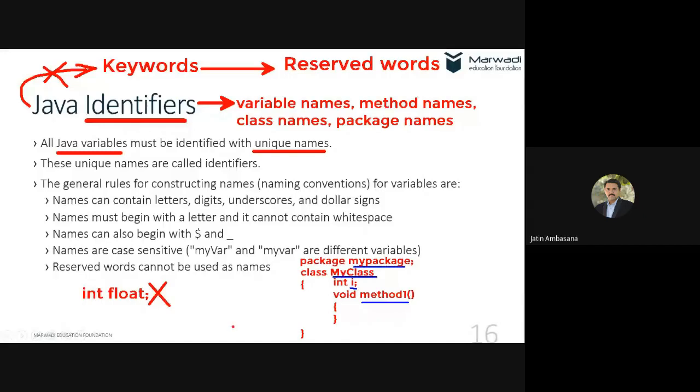This is not allowed. Why? Because this float is basically a data type. And it's a reserved word, it's a keyword. So you cannot use a keyword as an identifier, as simple as that. But if you declare it like this, suppose int and Float, that's fine. There is no issue in that. Why? Because Java is case sensitive. This float is different from this Float. Float written in small case is a keyword, whereas this Float is not a keyword. It's not a reserved word because it is written with an uppercase letter.